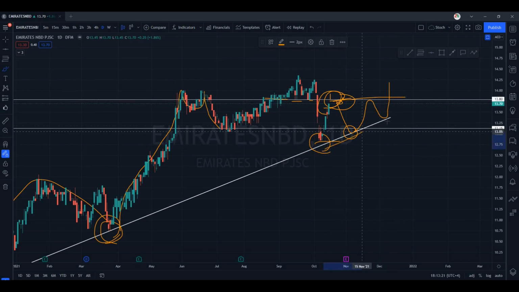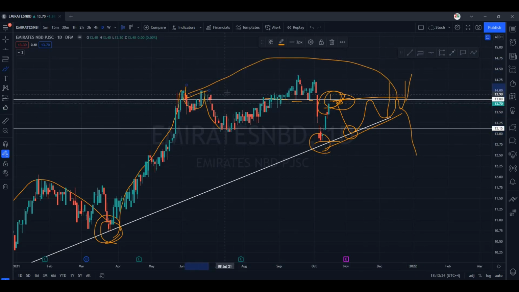So now you can identify a pattern. This is forming a triangle pattern, and it will give a breakout at the edge of this triangle pattern. It can go upwards or it can go downwards. Most likely previous trend was in an uptrend, or it's still in an uptrend, so we can expect a breakout to the upside. Now where is the first target? Heavy selling is witnessed at 14.25. So if you are entering here, your stop loss should be somewhere below this red candle. So your stop loss should be around 13.35. Your target should be 14.25. So this is how you enter the trade.